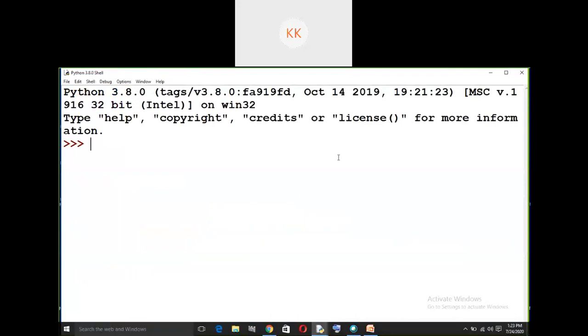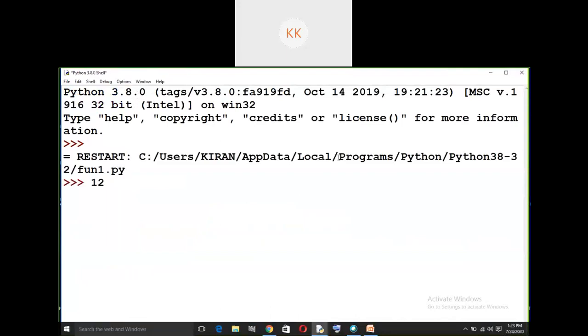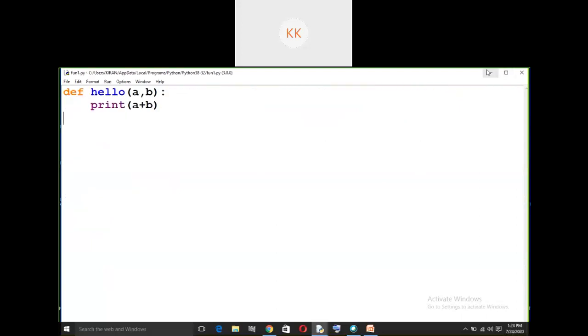So it is expecting two parameters. So hello 10 comma 20. So you see here, these are called positional arguments. So A is taking value 10 and B is taking value 20. Okay. So automatically the values 10 and 20 will get added and the result will be displayed. This is a small example for how to define a function.